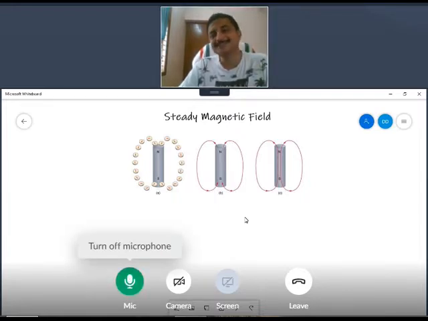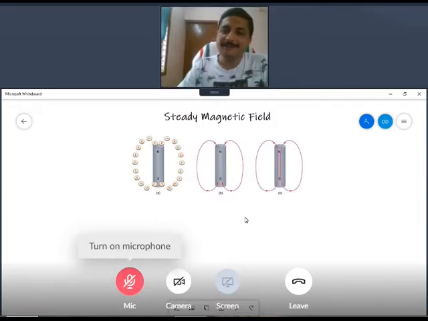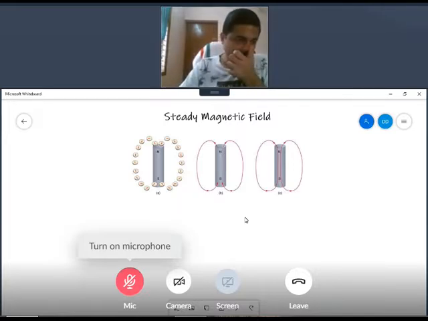The answer is, such a system is not possible at all. You cannot have a magnet without a dipole. In the sense, you cannot have a magnet with a single pole. If there is a magnet existing, it will have both North Pole and South Pole. Excellent.